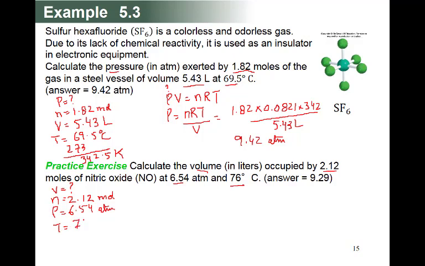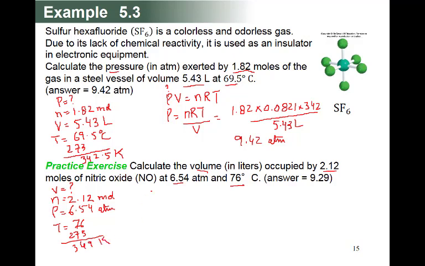76. So 76 plus 273 you have to add here. So the total will be 349 Kelvin.